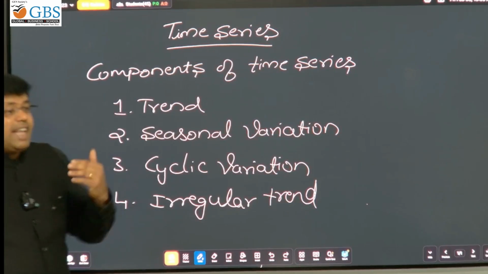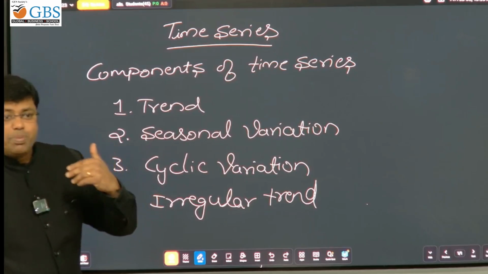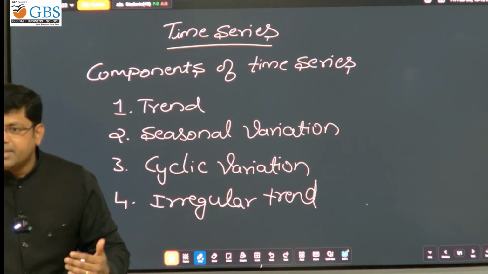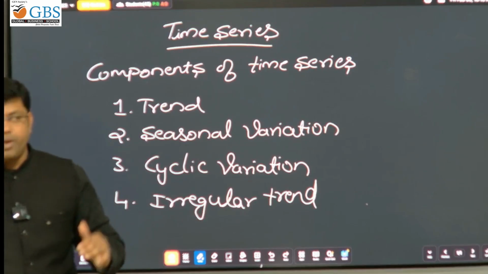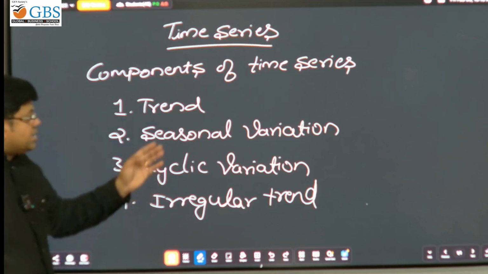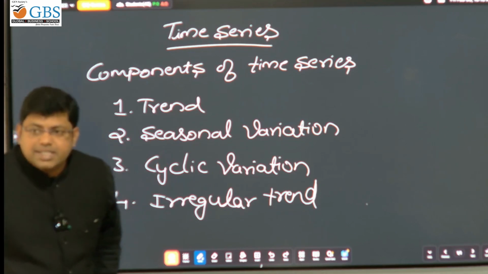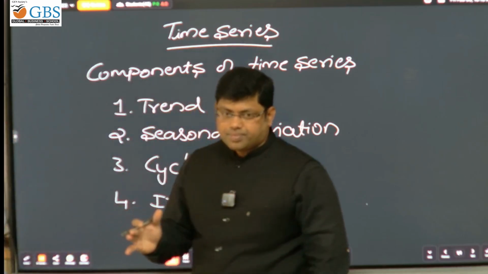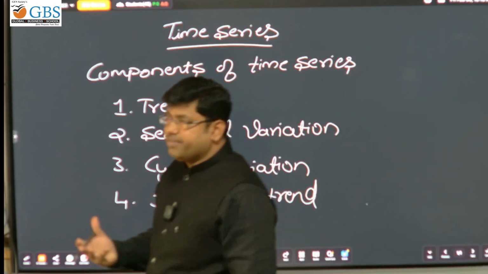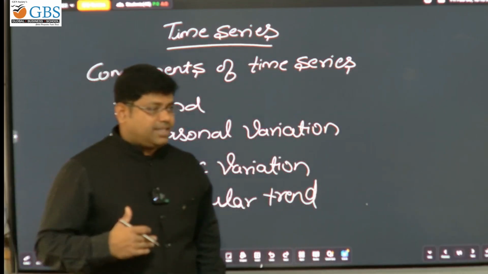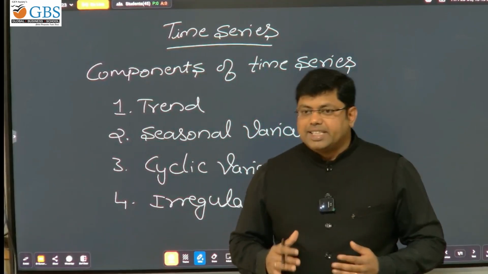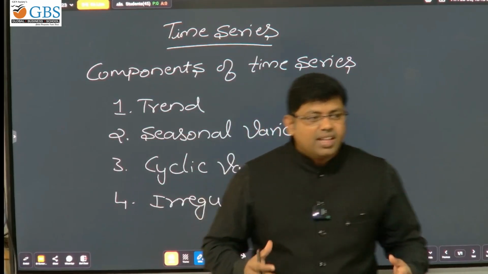And decrease in the death rate due to the advancement of medical and medicines in India is an example for trend, because it is a continuous decreasing. Right? Seasonal variation, as per the season or festival it changes. The example for seasonal variation is increase in the sales of umbrella during rainy season.